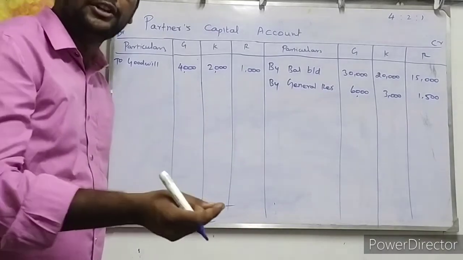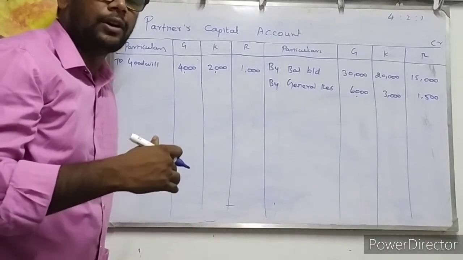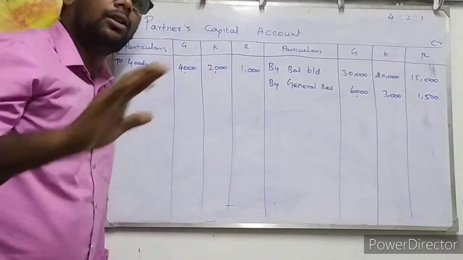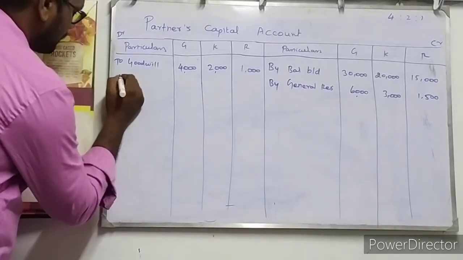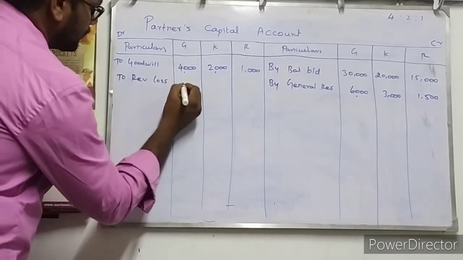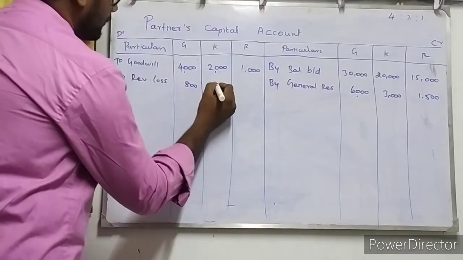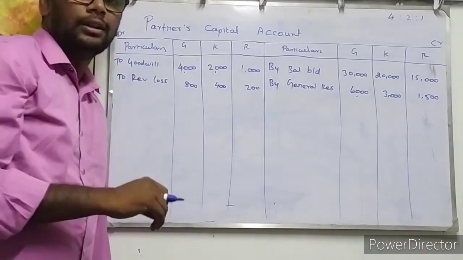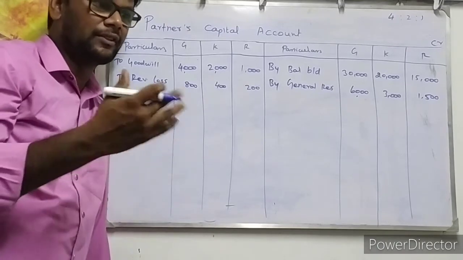Now, a few minutes ago, we prepared the revaluation account. In the revaluation account, we came to know that the revaluation loss should be paid by all the existing partners as per their existing profit and loss sharing ratio. So as per the information, the revaluation loss is transferred to existing partners 800, 400, 200, collectively 1,400 rupees. The new goodwill for the partnership firm is 21,000 rupees on the date of retirement.